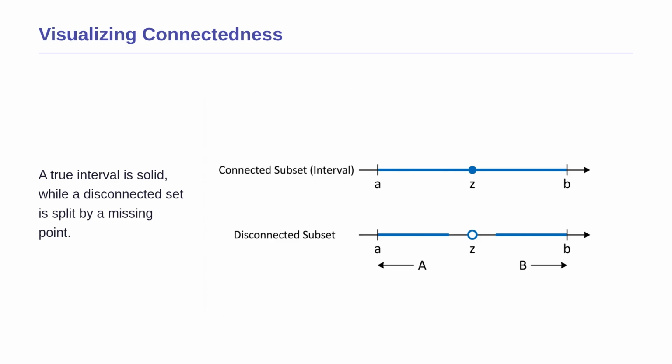To solidify what we have just seen in our examples, let us look at this diagram. The top line represents a true interval. Notice how it is solid and unbroken. Any point z you pick between the ends A and B is safely inside the blue line. This is a connected set. Now look at the bottom line. A single point z has been removed, leaving an open hole. That single missing point acts as a barrier, splitting the set into two isolated islands, labeled A and B. Because of that one missing point, the entire bottom set is disconnected.